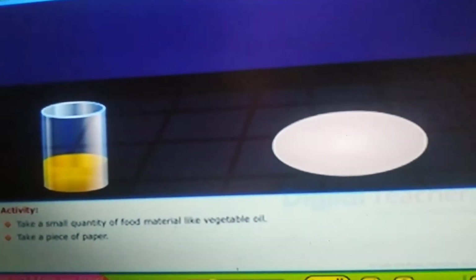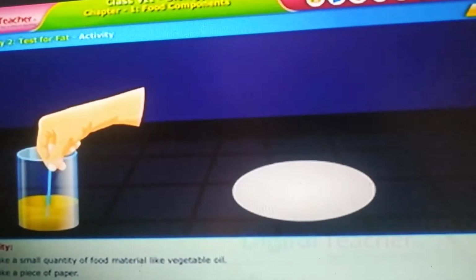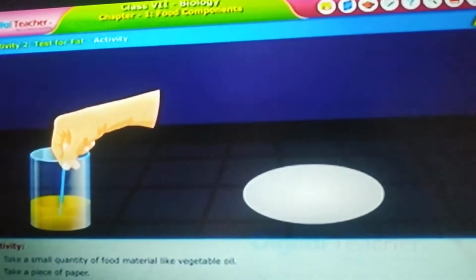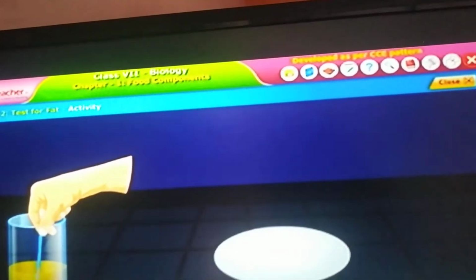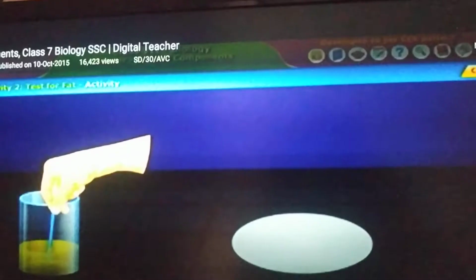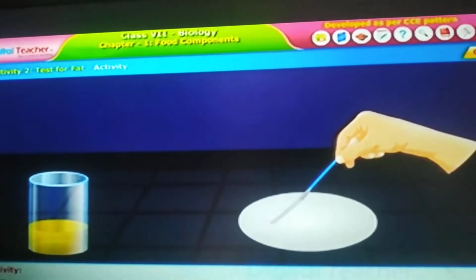To test the presence of fat, take a little amount of vegetable oil and a plate, and in the plate take a piece of paper. With an earbud I am doing this activity. Collect a little amount of oil and write a letter like M on the paper.